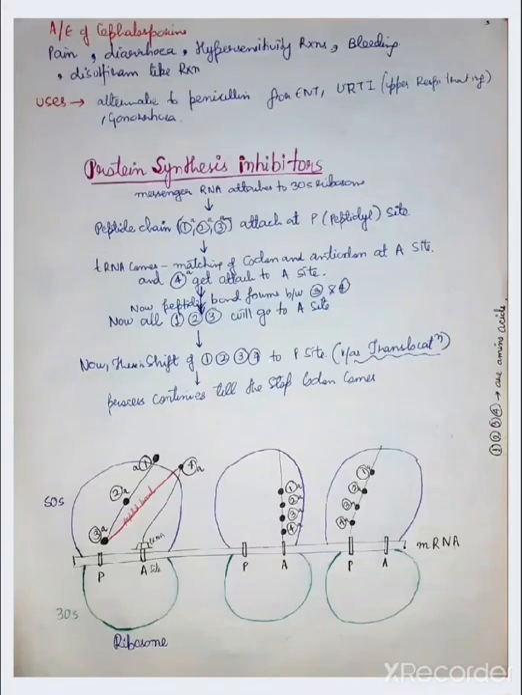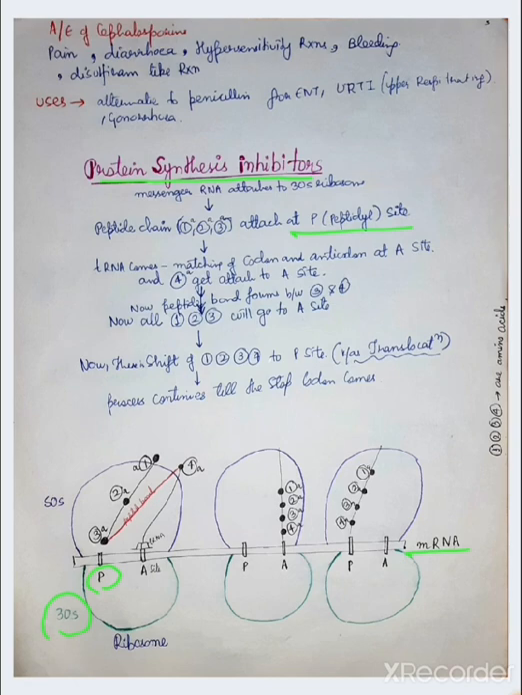Hey everyone, now let's learn about the protein synthesis inhibitors. So, the messenger RNA attaches to the 30S ribosome. This is the messenger RNA which attaches to the 30S of the ribosome. The peptide chain has the 1st, 2nd, and 3rd amino acids attached to the P site, which is the peptidyl site.